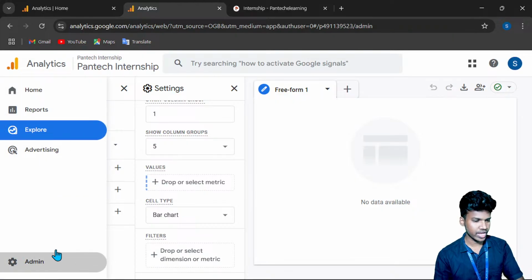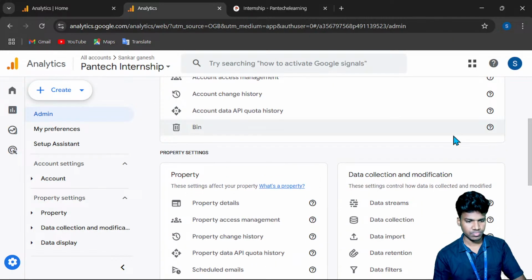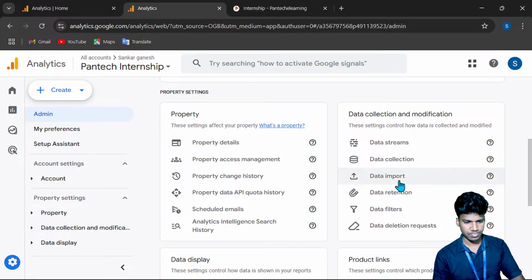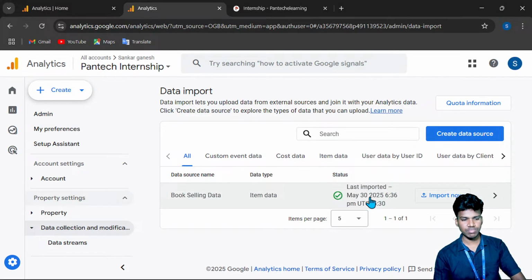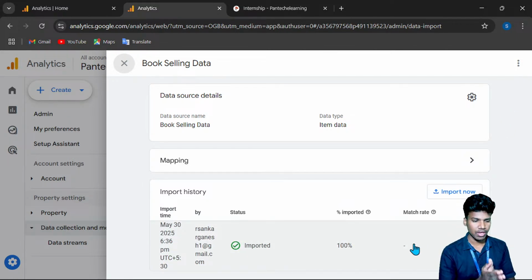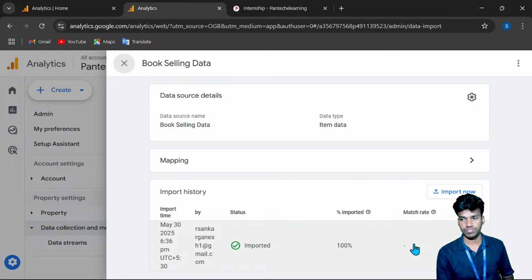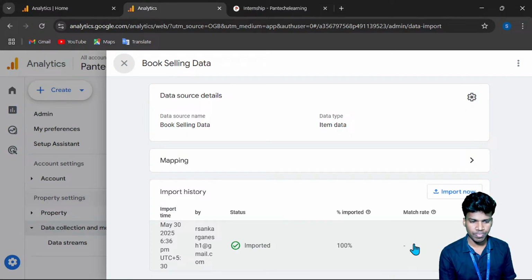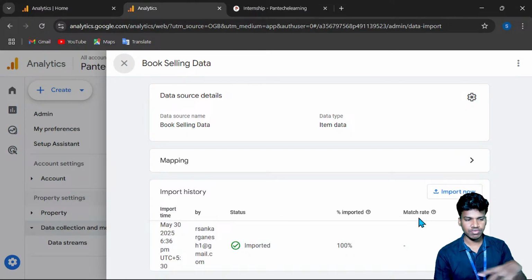Okay, now we're going to check if the data is done or not. Data import. Yeah, now it is imported. Okay, now the data is imported, but the match rate is not here. Once the match rate is shown, that means the data has been successfully uploaded. The match rate means what percentage of the data is a perfect fit for this particular analytic tool. The match rate is not shown, so once it is there, only then can we visualize it.